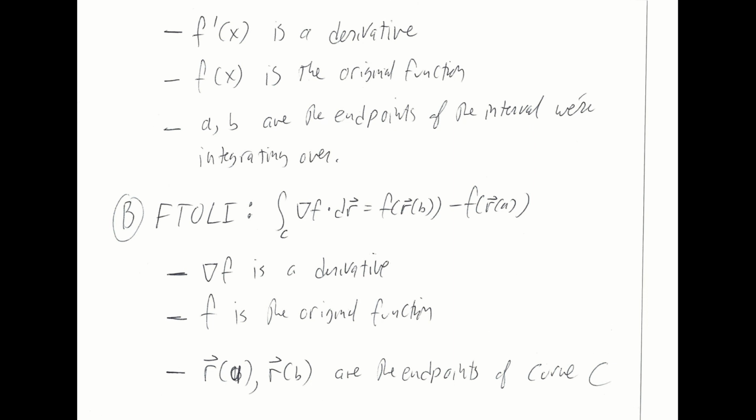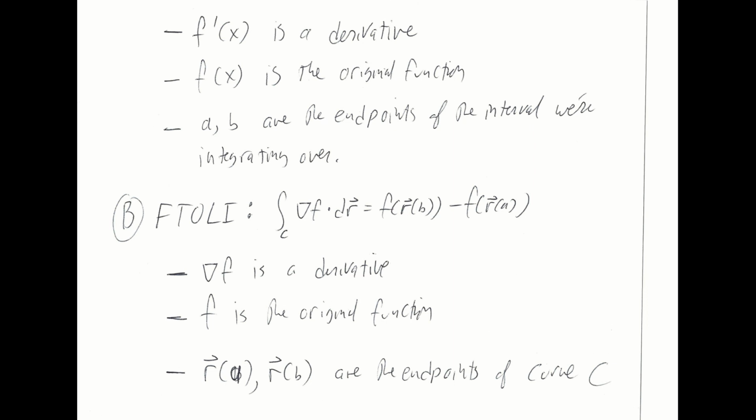If you recall, you calculate the gradient by creating a vector whose first component is the first partial of little f, whose second component is the second partial. So it is a differential type object. You are taking derivatives in some way to get from little f to the gradient of little f. So that's what's going to play the role of our derivative here.